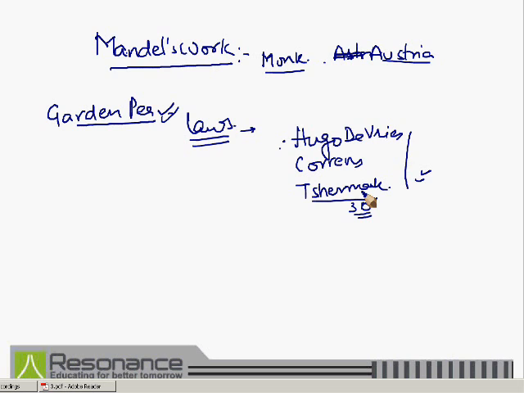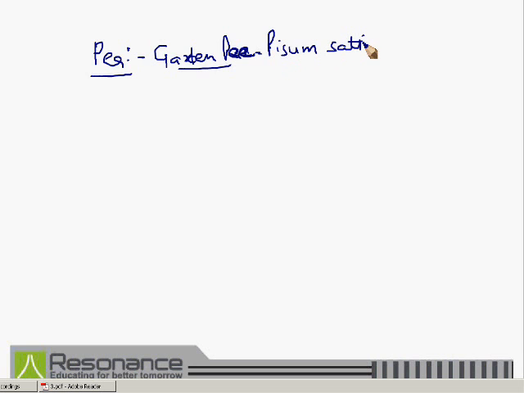There were certain reasons why Mendel selected the pea plant for his experiment. Now this pea plant is not an ordinary pea plant. This is the pea which is known as garden pea. Its botanical name is Pisum sativum.